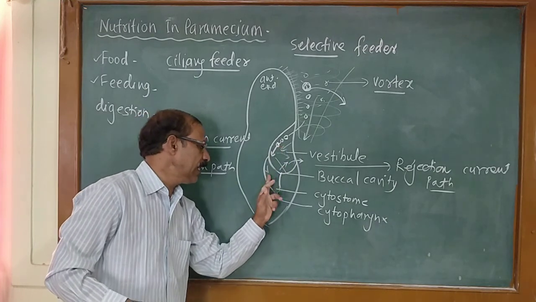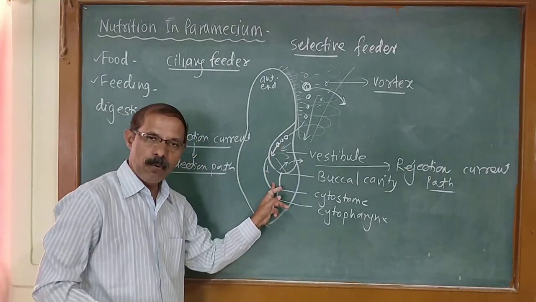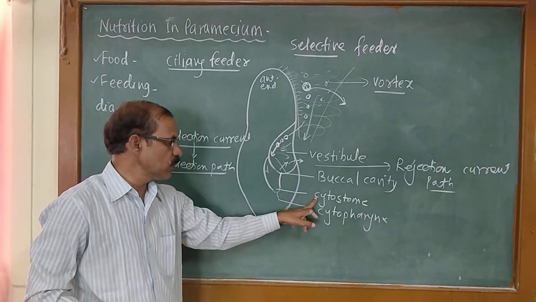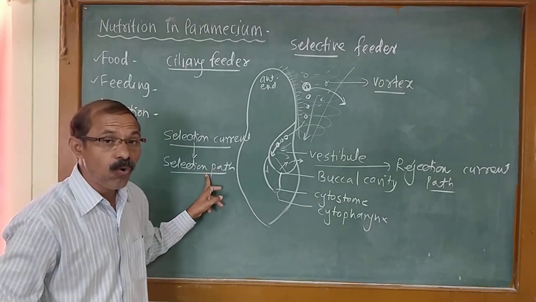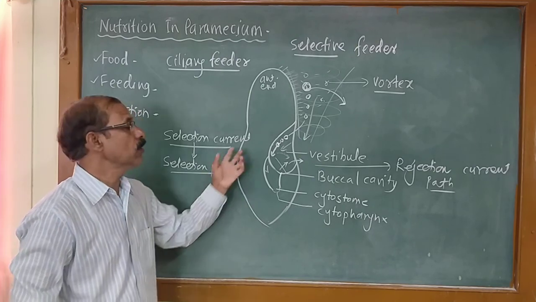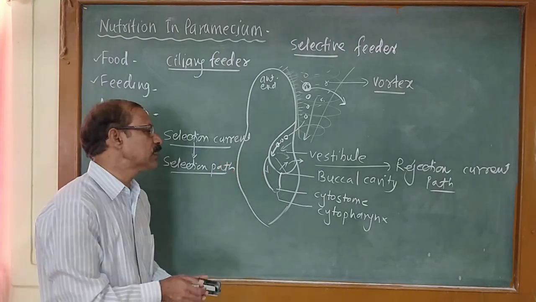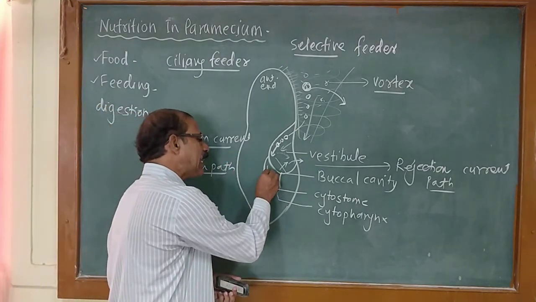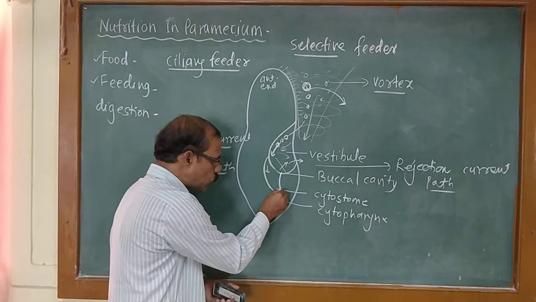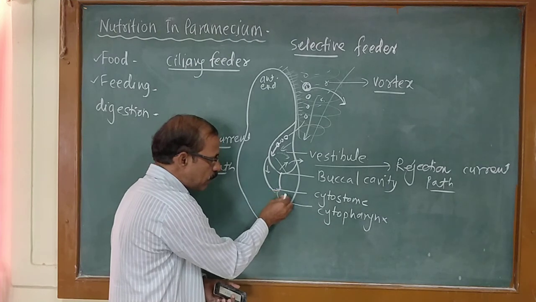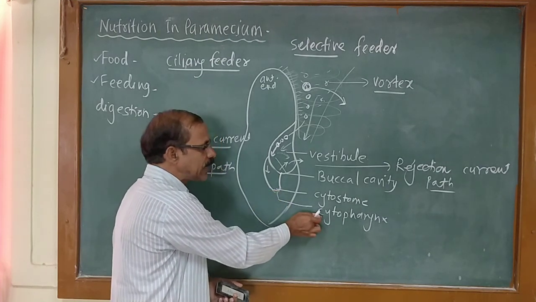Selected particles are taken in towards the body, inside the body, towards the cytostome. It is called the selection path. Along with the selection path, the food is selected and taken inside into the cytostome, and through the cytostome it is passed to the cytopharynx.